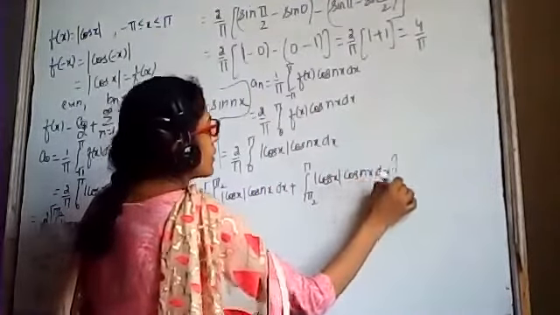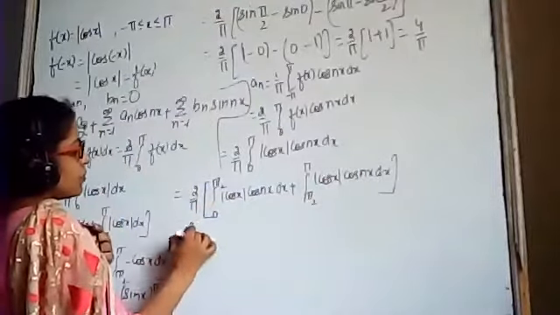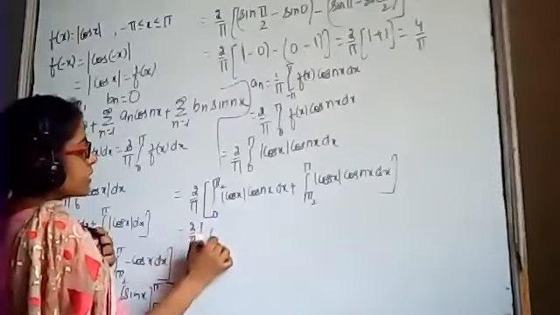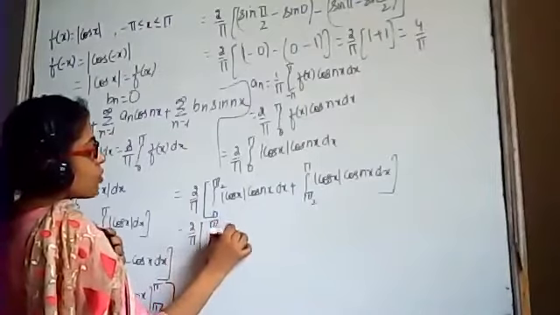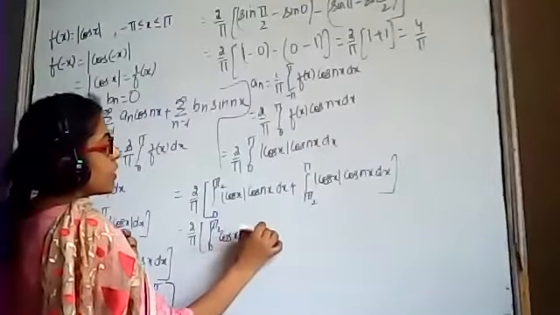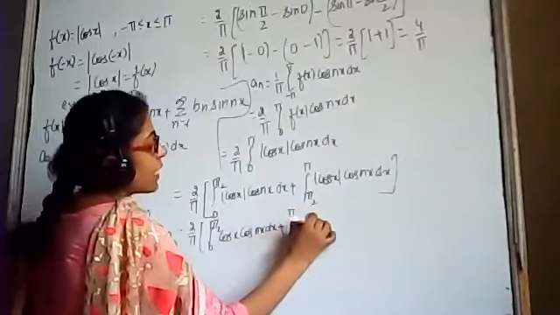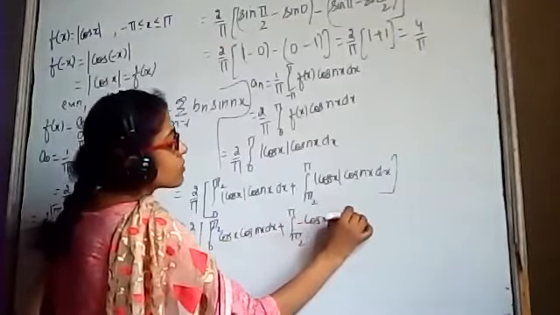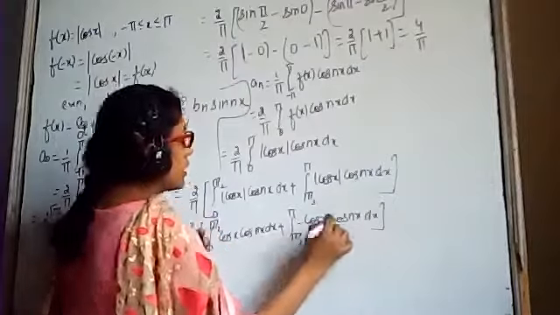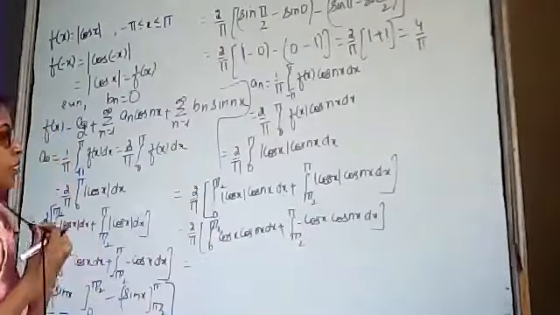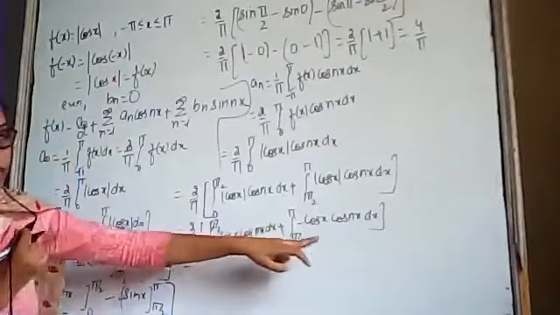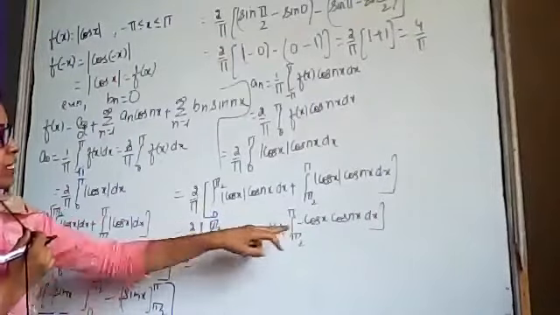This is equal to 2/pi integral 0 to pi by 2 of cos x cos nx dx, plus integral pi by 2 to pi of minus cos x into cos nx dx. Let this 2 be inside the bracket. Take this 2 inside the bracket.